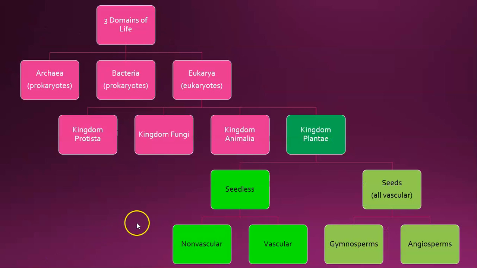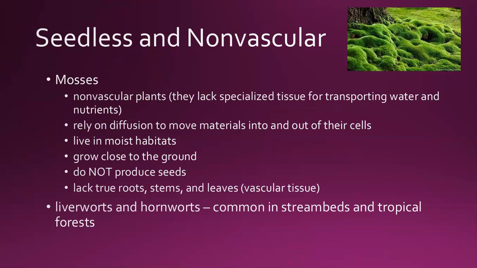So we're going to start right here in Kingdom Plantae, in our seedless plants and the ones that are non-vascular. Examples of seedless non-vascular plants are mosses, liverworts, and hornworts.